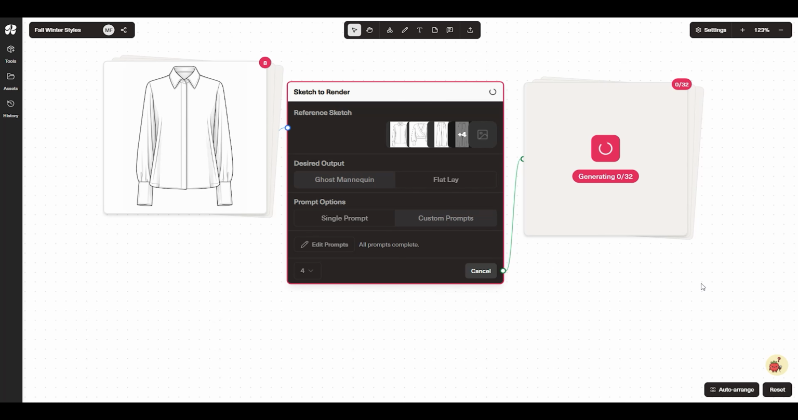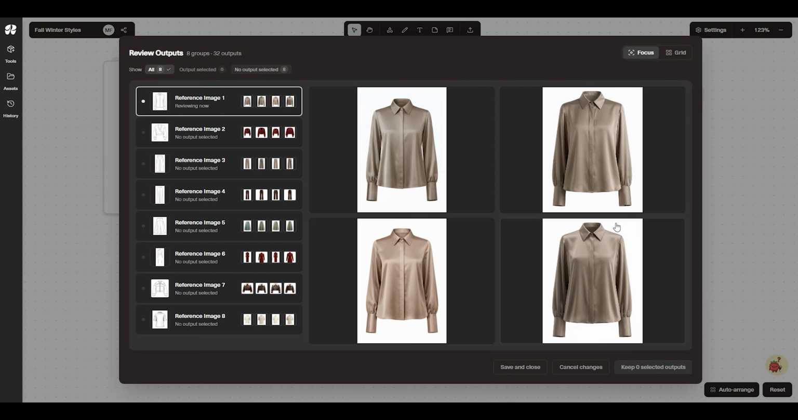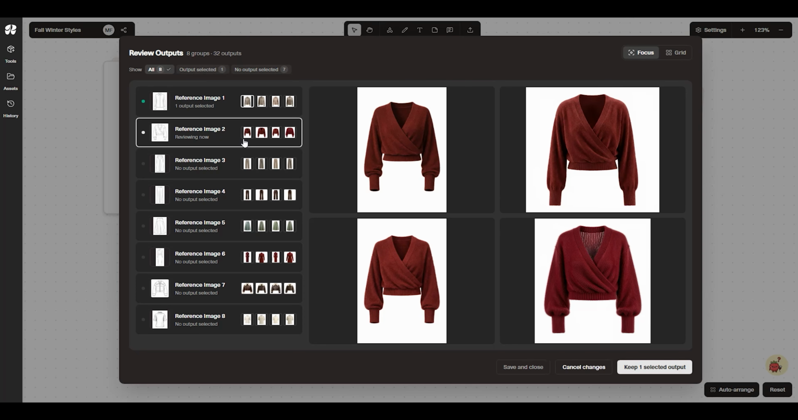Once the renders are ready, I'll click Review. Review mode makes it easy to see all of your sketch to render outputs side by side and choose the best ones.